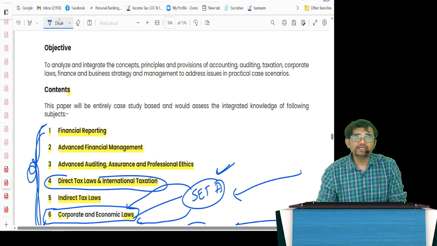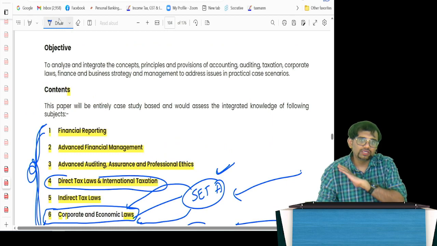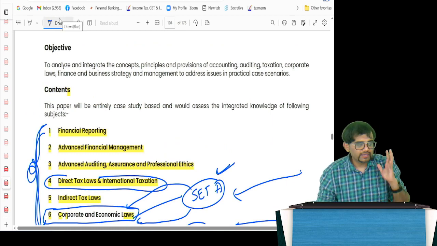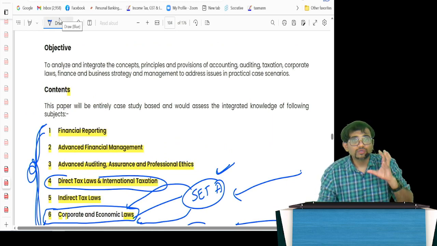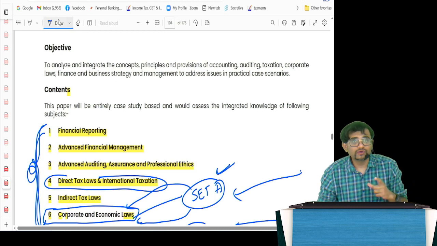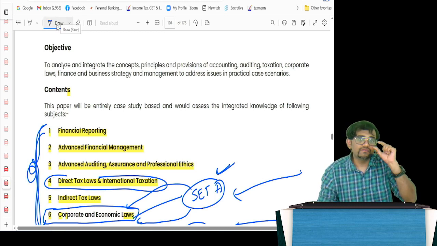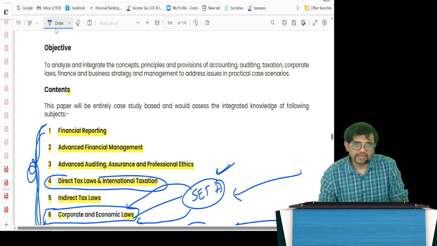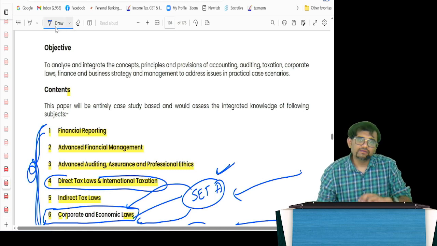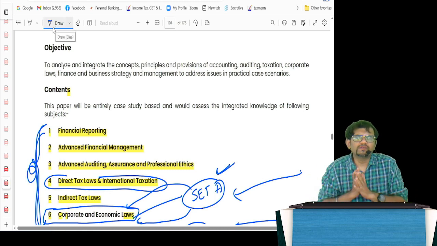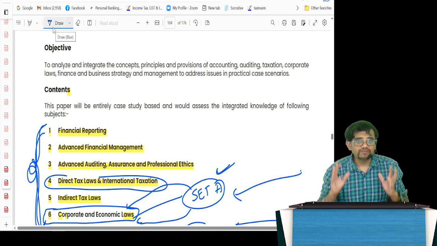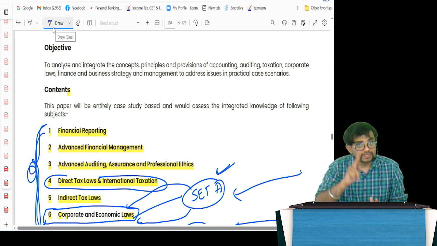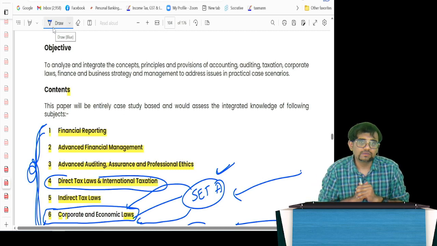So definitely direct taxes, you don't have to worry at all, because I am having my regular batch. Once the study material is released, immediately my regular batch will be recorded. It will be 240 plus hours using the Bare Act. So those of you who are opting for my regular batch, I will be giving you a signed copy of the Bare Act. So you can check the Bare Act and we'll be analyzing from that. I have simplified the provisions. It is not going to be complicated at all. We are going to teach in a simplified way, but application based. A lot of practical examples will be given.